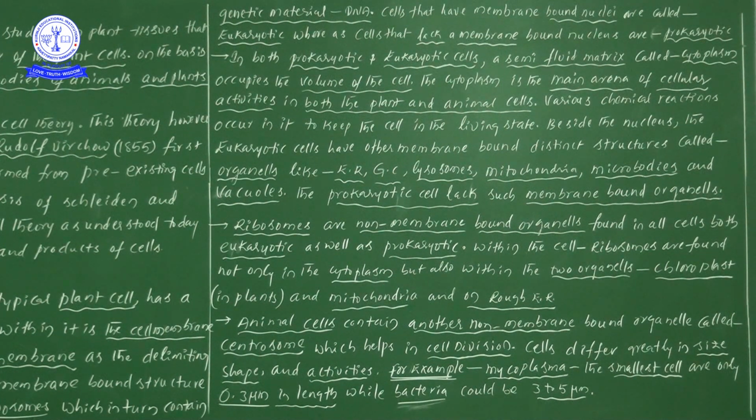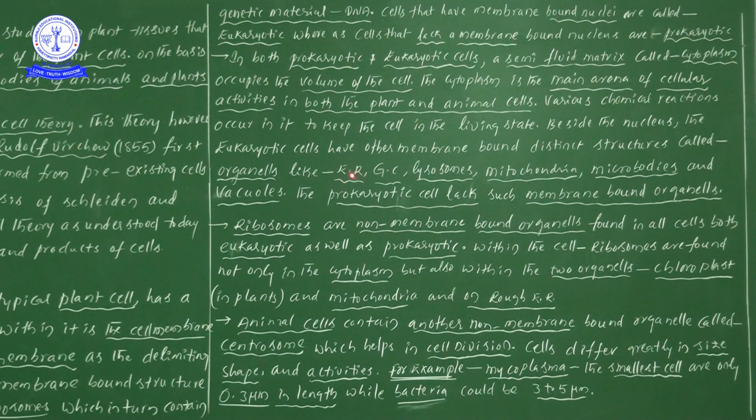Along with the cytoplasm, we will observe the presence of ribosomes in two cell organelles. One is chloroplast in case of plants, and mitochondria in both plants and animals. And not only these two cell organelles, we will be finding ribosomes on rough endoplasmic reticulum also. Because of the presence of ribosomes on the endoplasmic reticulum, rough endoplasmic reticulum becomes rough.